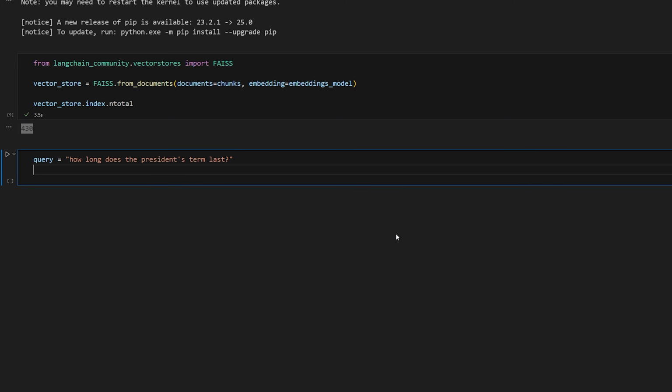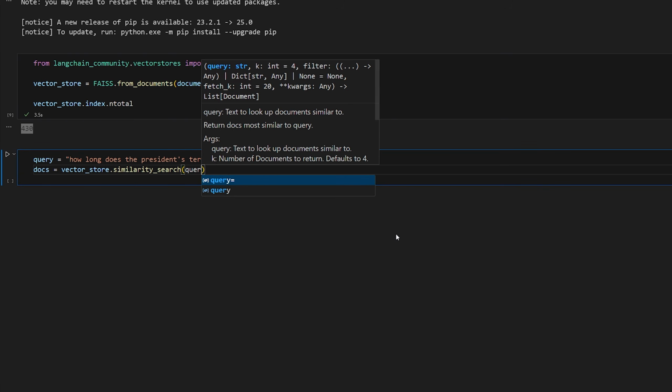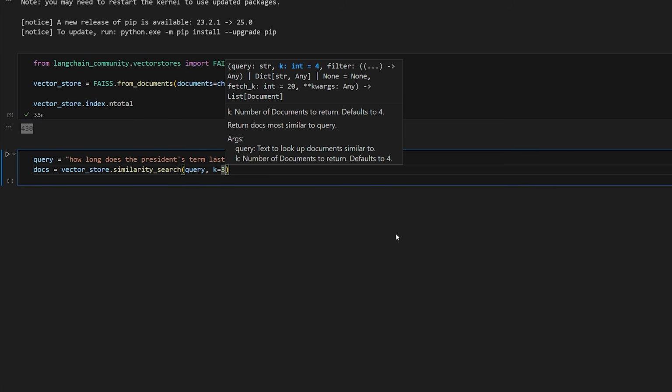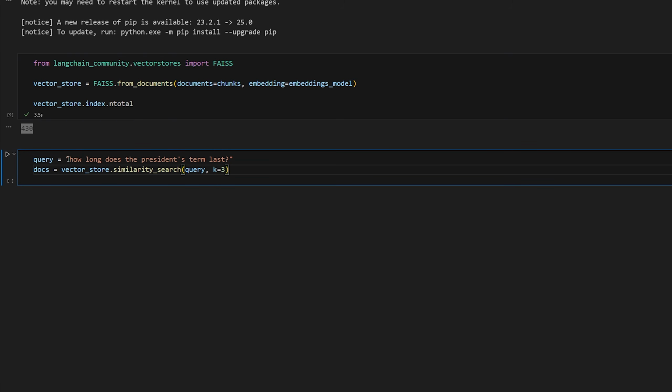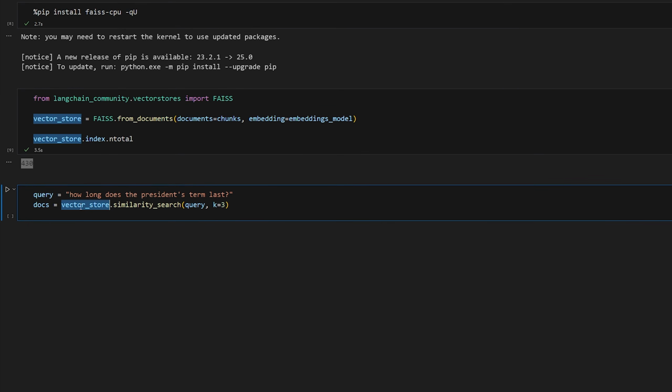Now we can use our vector store to answer that query. It's going to return a list of relevant documents, and then we can do vector store dot similarity search. We want to pass in our query, and then k is equal to 3. So what this will do is take in your query string, convert it to an embedding, compare it against all the embeddings that the vector store currently stores, and return the top 3 related documents.